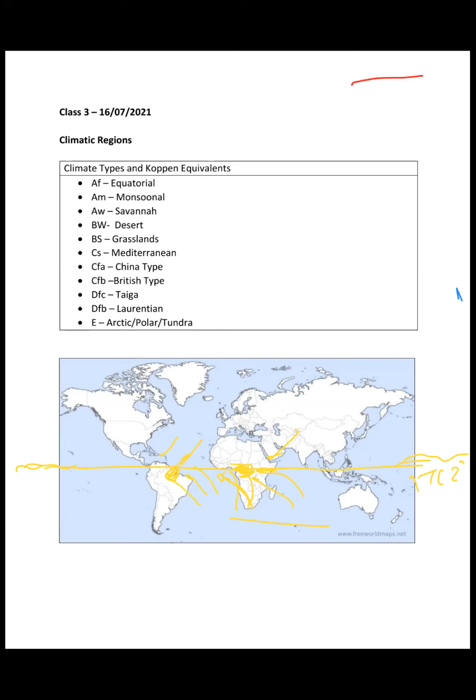Now, as you move upwards, you see a bit offshore, a bit lesser equatorial rainfall and convectional rainfall. So majorly, with latitude, the intensity of convectional rainfall is decreasing from equatorial to savanna type.